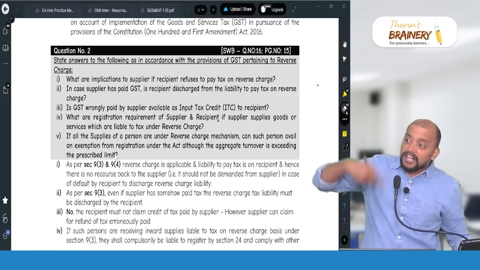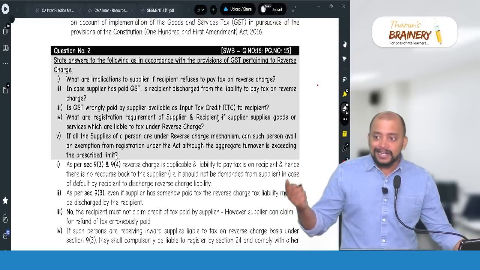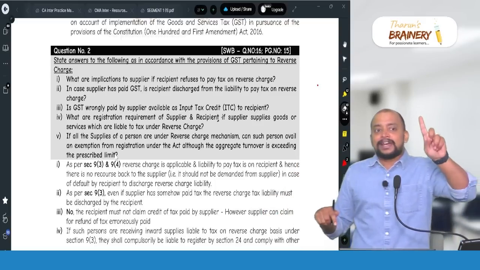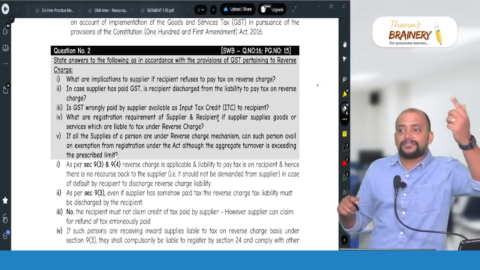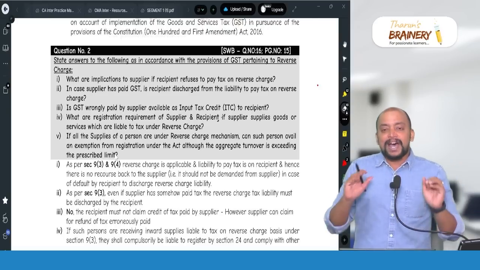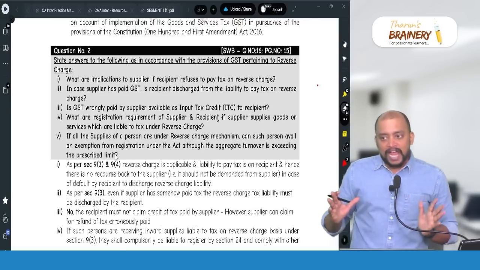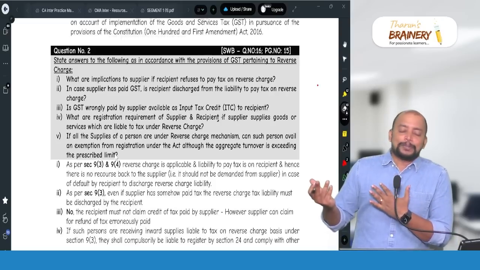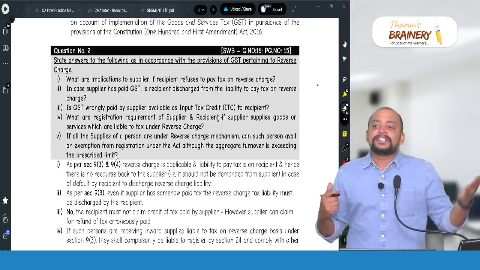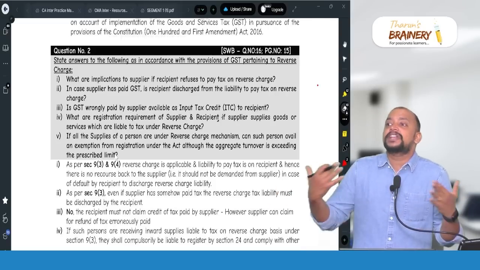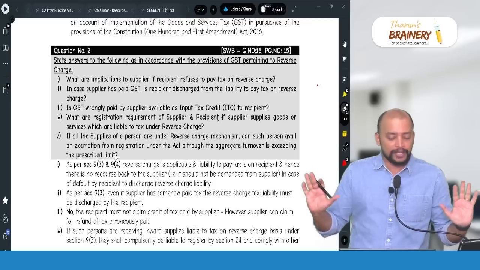It will be recovered from the recipient along with interest, and the supplier can claim the refund of the tax excess paid. But this adjustment we don't have, like if recipient is liable to pay but supplier has paid, which means recipient is relieved or exonerated from payment of liability, we don't have.